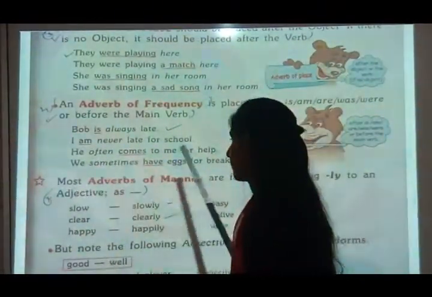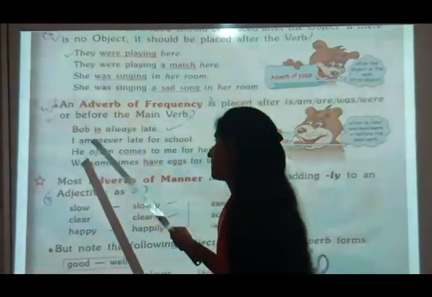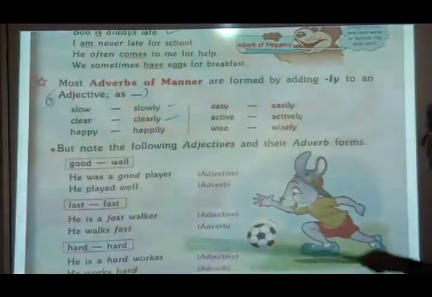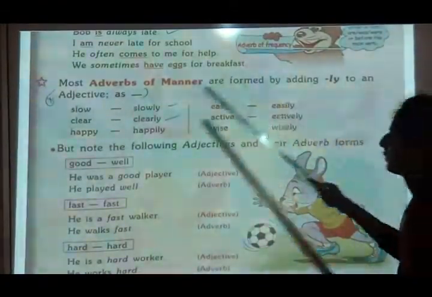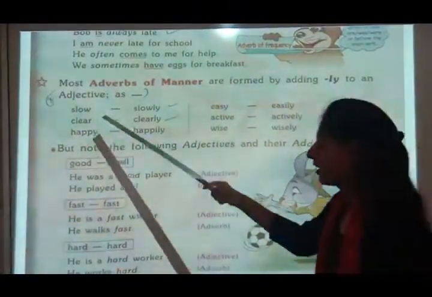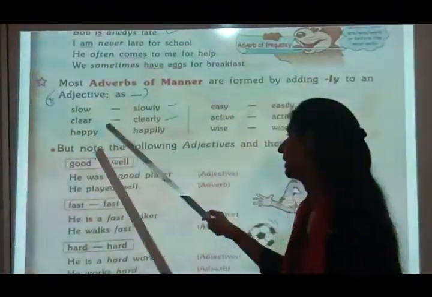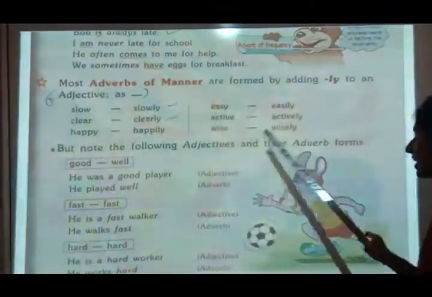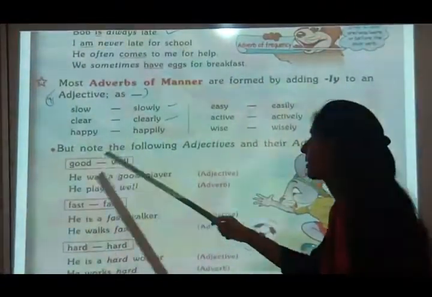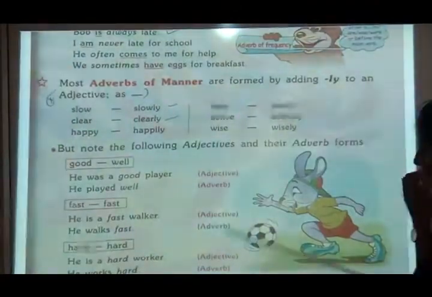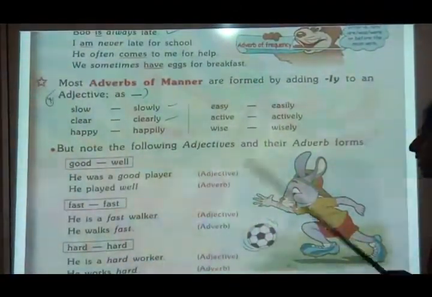I am never late for school. Never is a frequency adverb and it is kept after am. Most adverbs of manner are formed by adding ly to an adjective. See, in all these words, ly is added. Slow becomes slowly, clear becomes clearly, active becomes actively, wise becomes wisely. But note the following adjectives and their adverb forms. You have to see that adjective and adverb form.